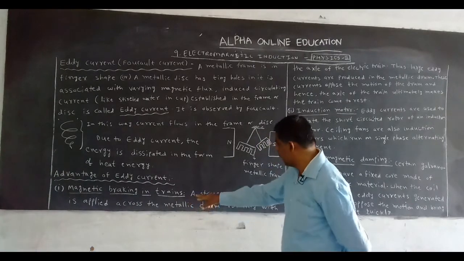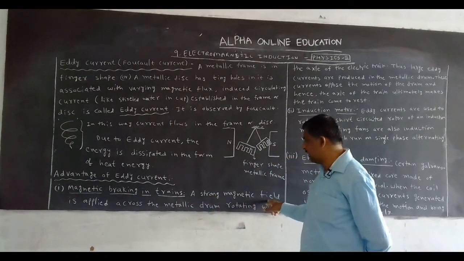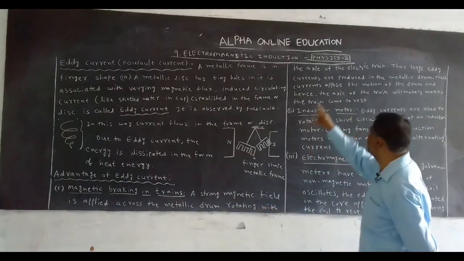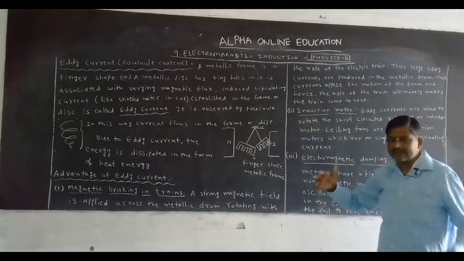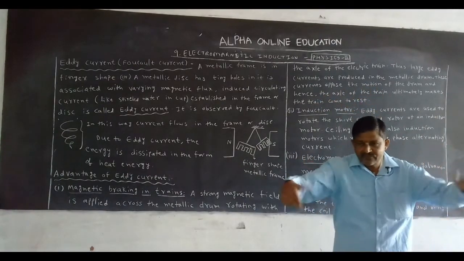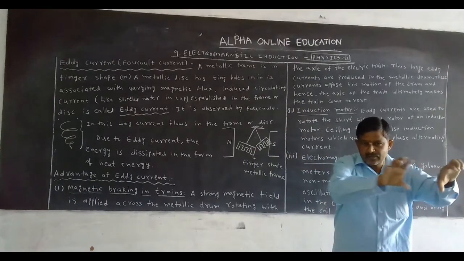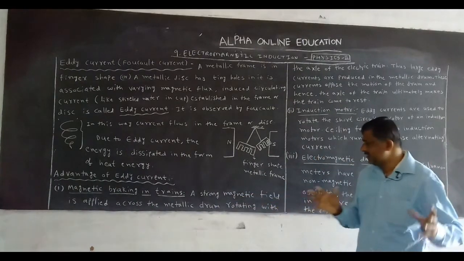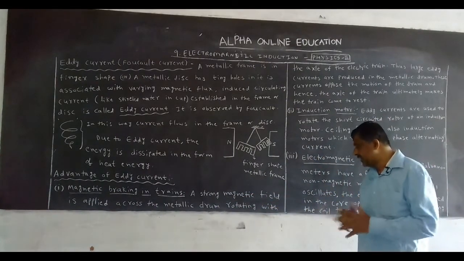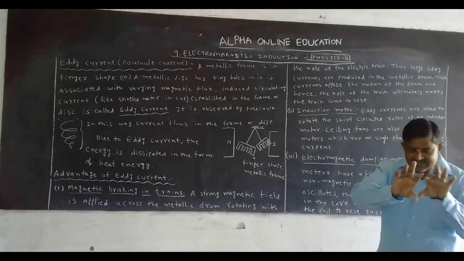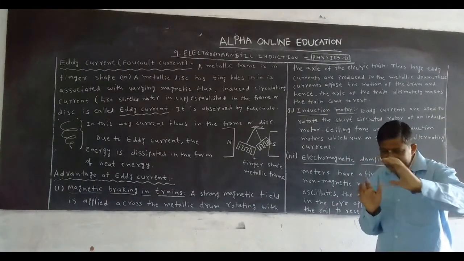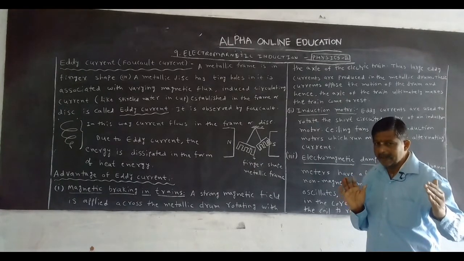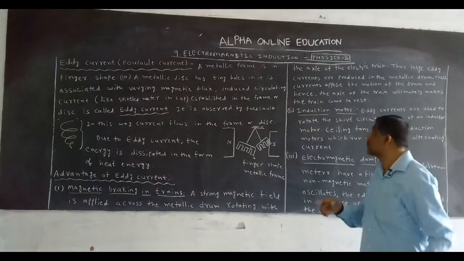Now let us see. A strong magnetic field is applied across the metallic drum rotating with the axle of the electric train. You know that in an electric train, wheels are present. The wheels are rotated on the axle. This is the axle, this is the wheel, it is rotated on both sides. A strong magnetic field is applied across the metallic drum, just like a wheel.